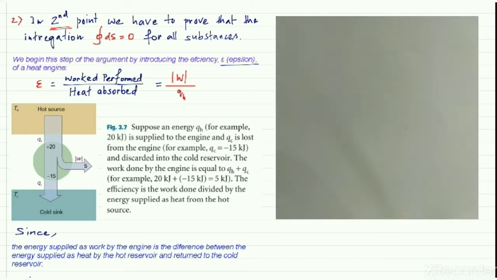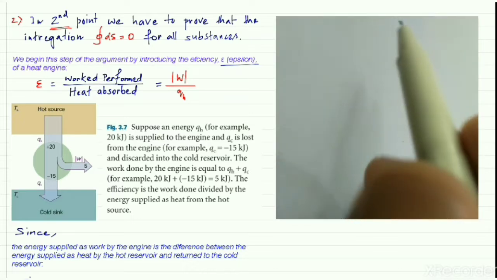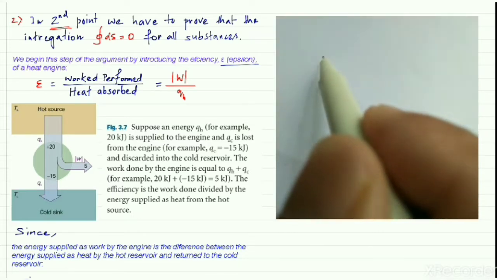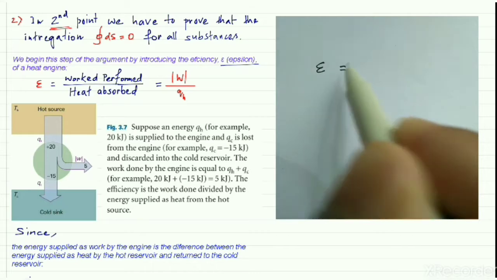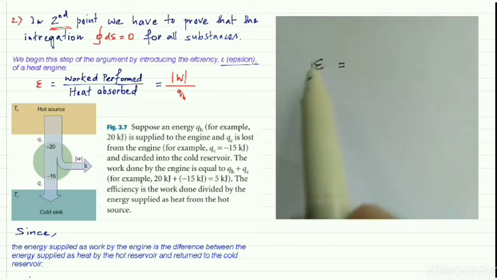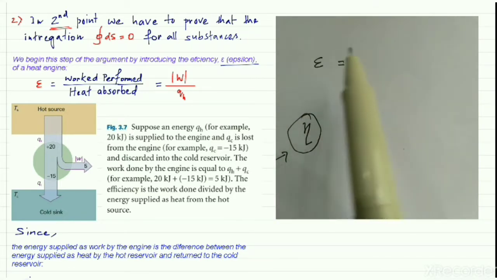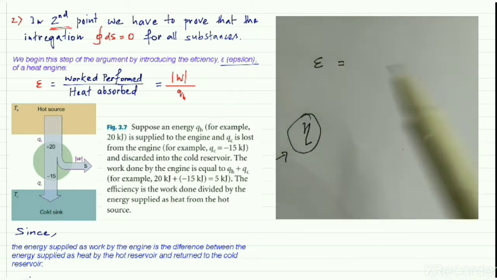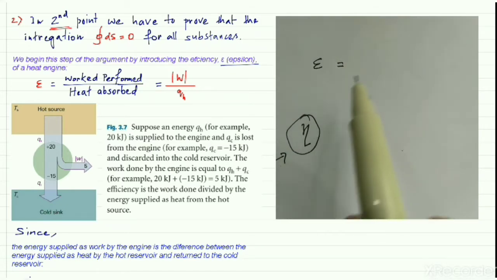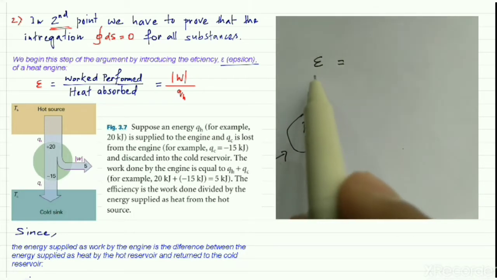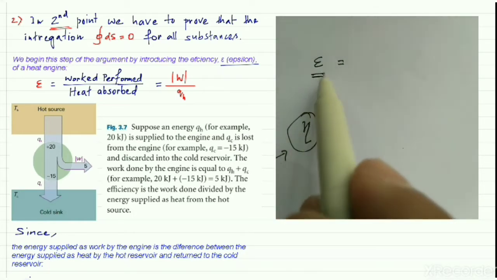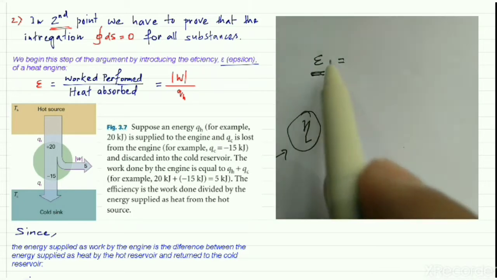So the efficiency is defined mathematically, and it is symbolized by E. In some books you may find this symbol also, but in this book, I have taken these images from Atkins, the efficiency is expressed using epsilon.